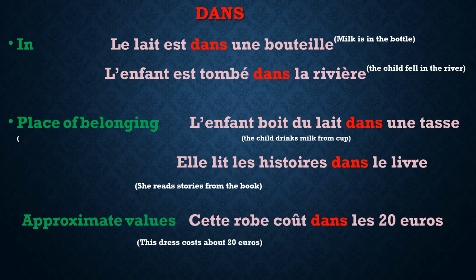Next, if we are talking about approximate values, for example, the dress costs about 20 euros. Here also we will use dans. There is another word, environ. We'll be doing it later on, but in this case also, we have the utilization of dans. So these are the few scenarios where we use dans and en, and the time specifications which we had done are very important because everybody tends to get confused in that. And just remember, they are not interchangeable, so we need to remember their place in the French grammar.